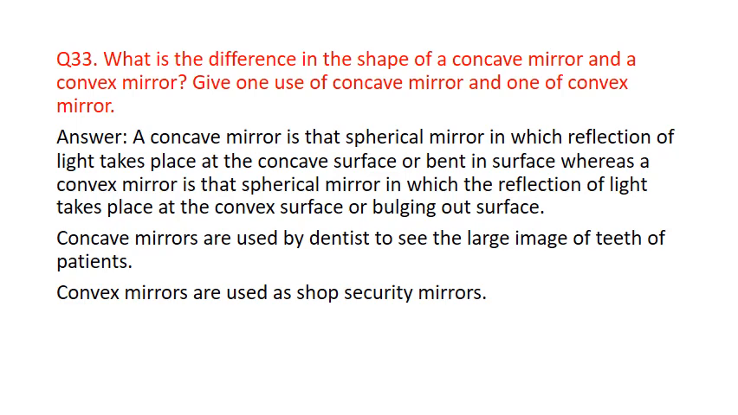In a small mirror you can watch a large area. So for this quality only, convex mirrors are used as shop security mirrors. So the security guard can watch in the mirror the whole mall or the whole shop. He can observe the whole mall within a small mirror. So it can be used as a shop security mirror.